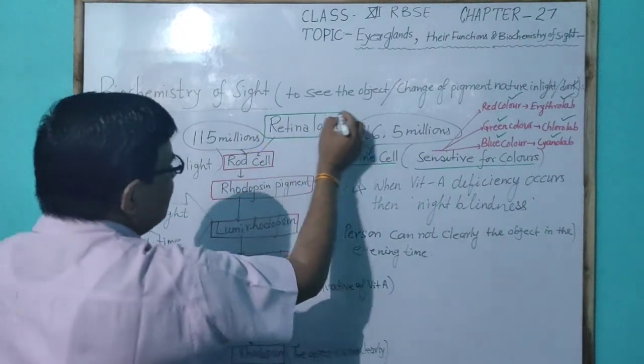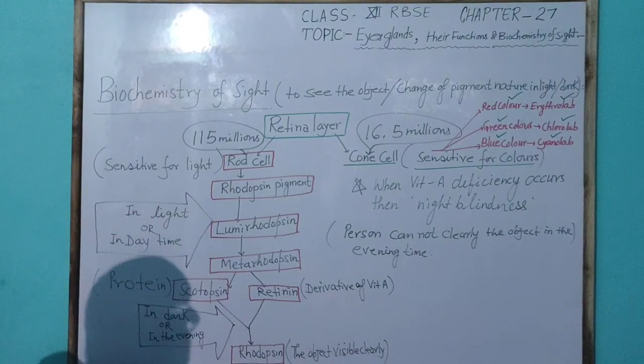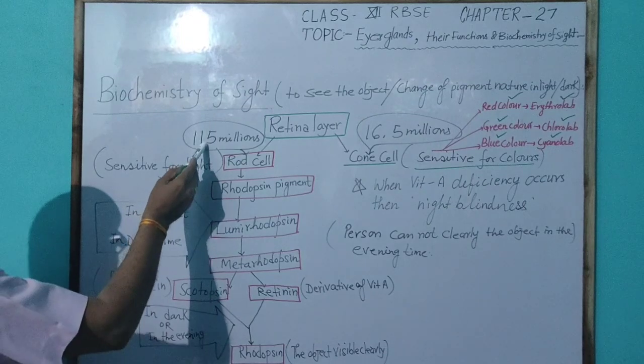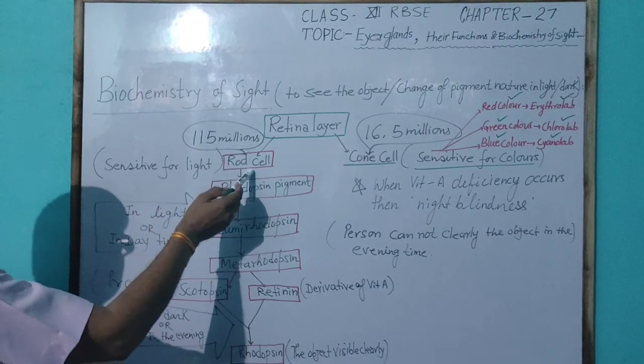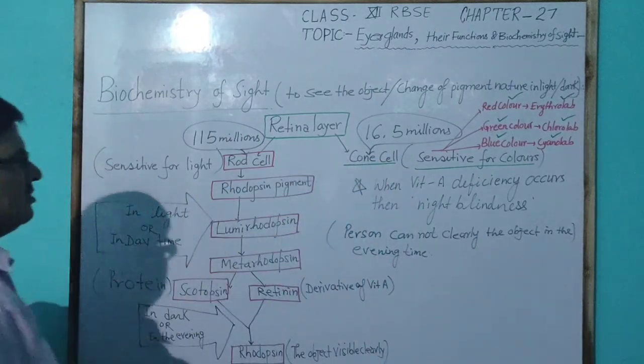So the retina layer in the human eye has about 115 million rod cells and 16.5 million cone cells.